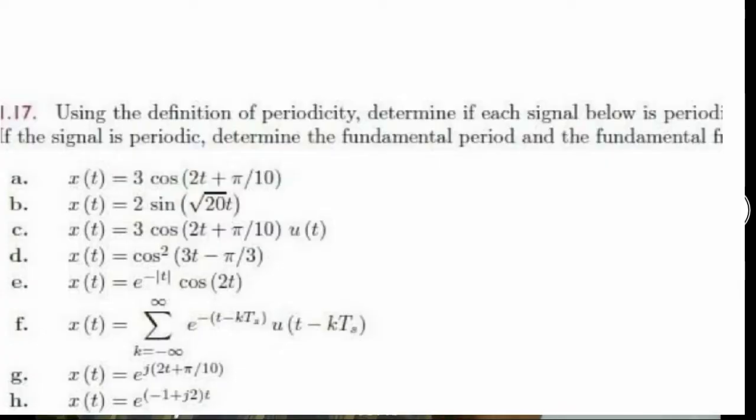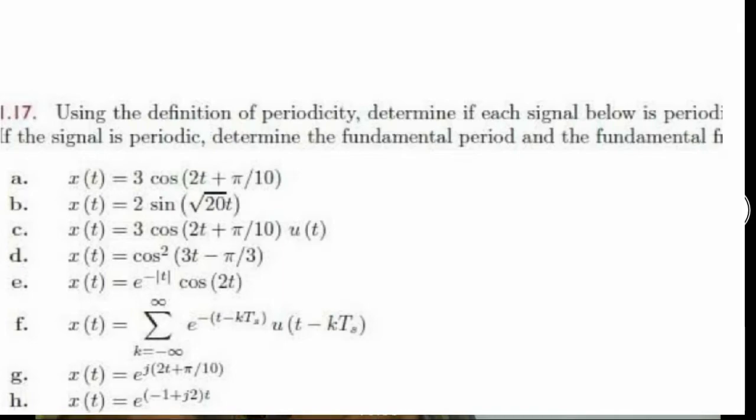Now this is a tutorial session. We have a total of 8 questions. Now we want to check the periodicity of the signals. Since all the signals are sinusoids, you can find the period T is equal to 2 pi by omega, where omega is the frequency in radian per second.